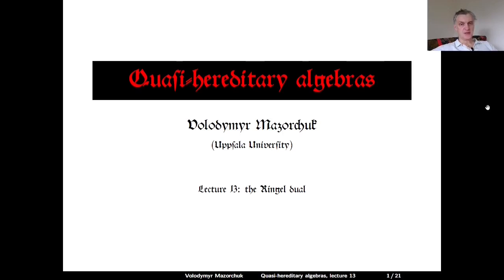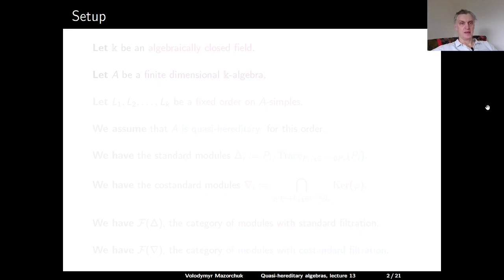Quasi-hereditary algebras, lecture 13, the Ringel dual. Let us start with the setup. Let K be an algebraically closed field and A a finite-dimensional K-algebra.